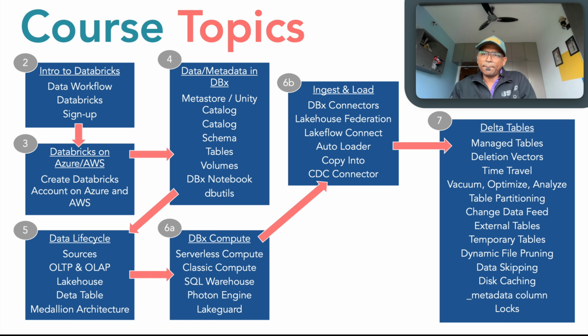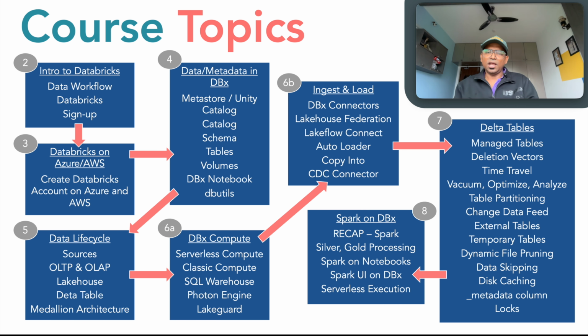After that, there's a big chapter which is delta tables. This is chapter number 7. And here I'm going to talk about multiple features and implementations of delta tables. For example, what is a managed table, what are deletion vectors, how we can perform time travel using delta tables, the table maintenance operations like vacuum, optimize, analyze, the partitioning feature, the change data feed, temporary table, and so on and so forth. So this chapter would be a little big because I'm going to cover a lot of stuff on delta table itself. And after that, we'll be starting the processing layer because the ingestion and load is done and the storage is also done, wherein we are going to leverage delta table.